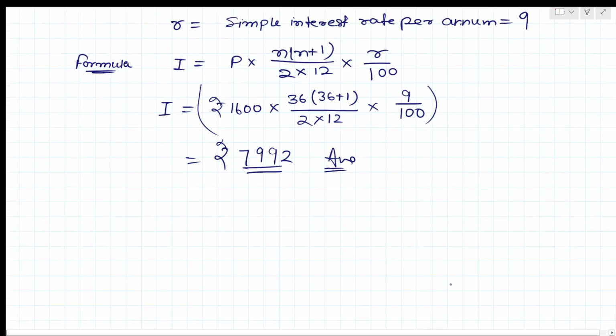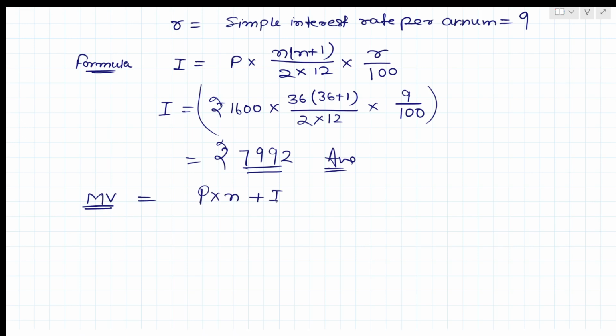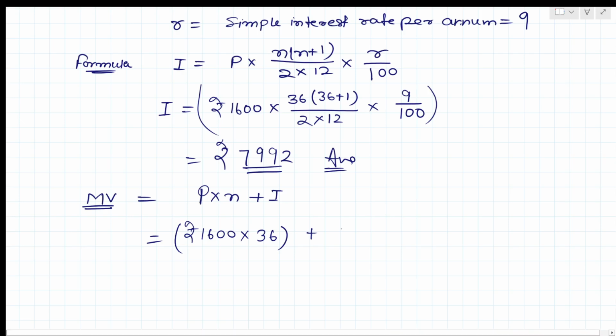Now we have to find the maturity value. So what is it? P into n plus I. What is P we have? He's paying 1600 rupees per month for 36 months. So this will be rupees 1600 into 36 plus interest. How much is he getting for 3 years?